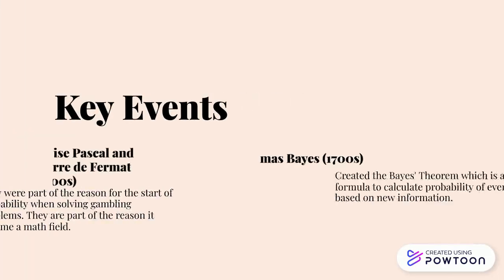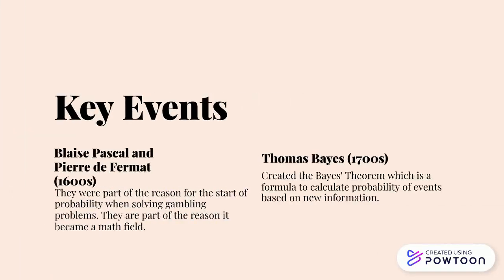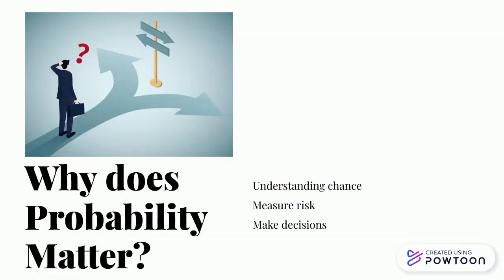Which leads us into our key events, as Blaise Pascal and Pierre de Fermat really looked into solving gambling problems, and Thomas Bayes' theorem, which helped calculate probability based on events and new information that was provided. Probability does matter because it helps us understand chance, measure risk, and make decisions based on the information that is